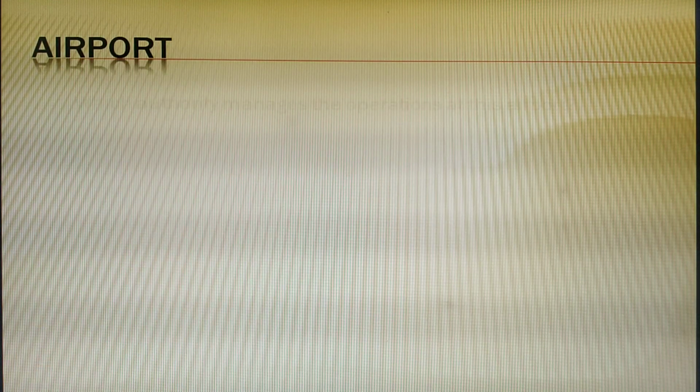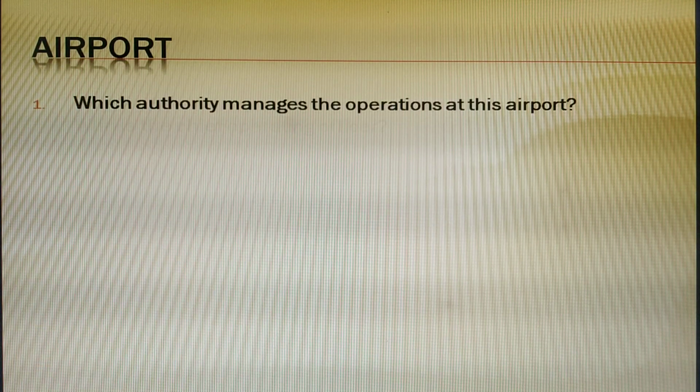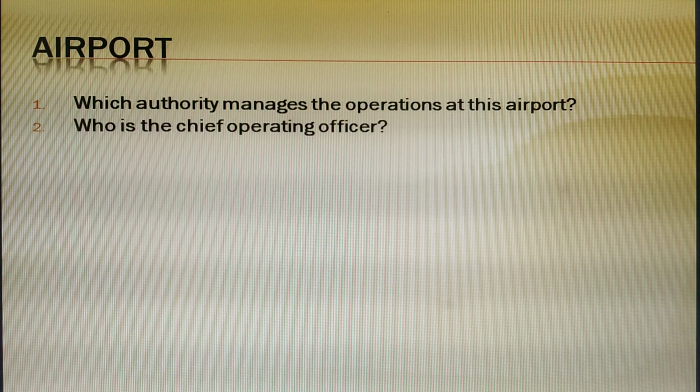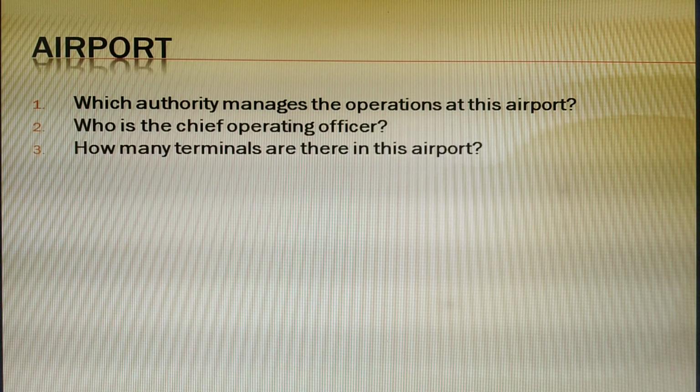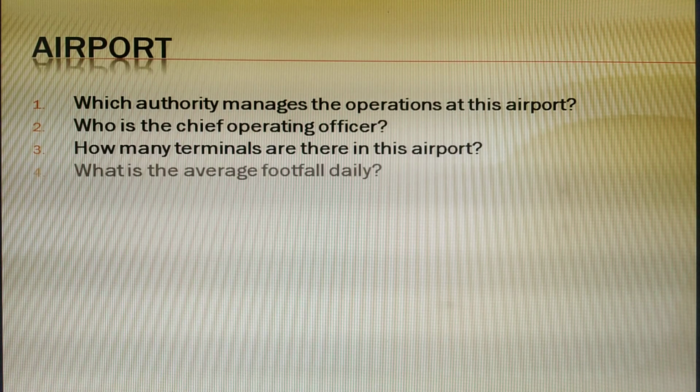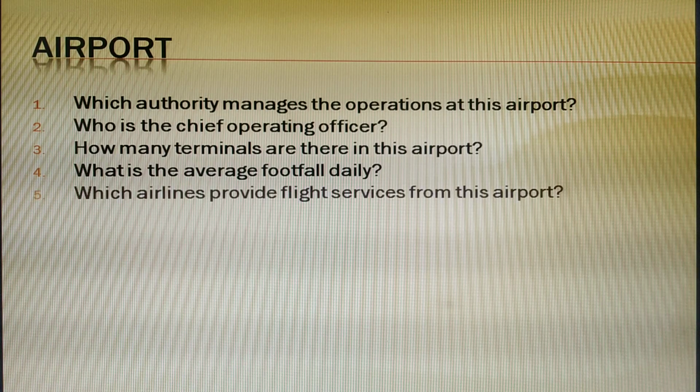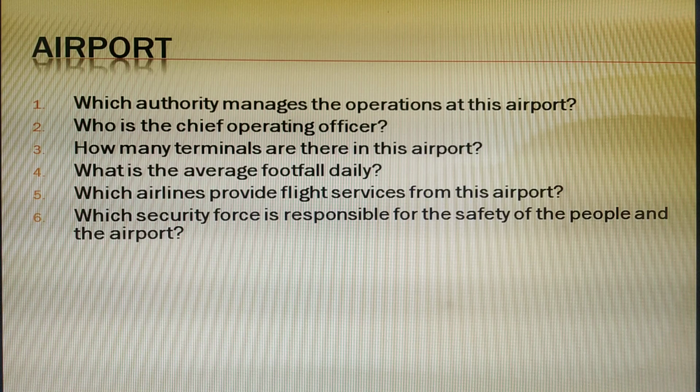Now next topic is airport. Which authority manages the operation at this airport? Who is the chief operating officer? How many terminals are there in this airport? There are many terminals. Few terminals are specially dedicated to the cargo fleet. What is the average footfall daily? Which airlines provide flight services from this airport? Which security force is responsible for the safety of the people and the airport? In the majority of Indian airports, CISF, Central Industrial Security Force, is the caretaker.